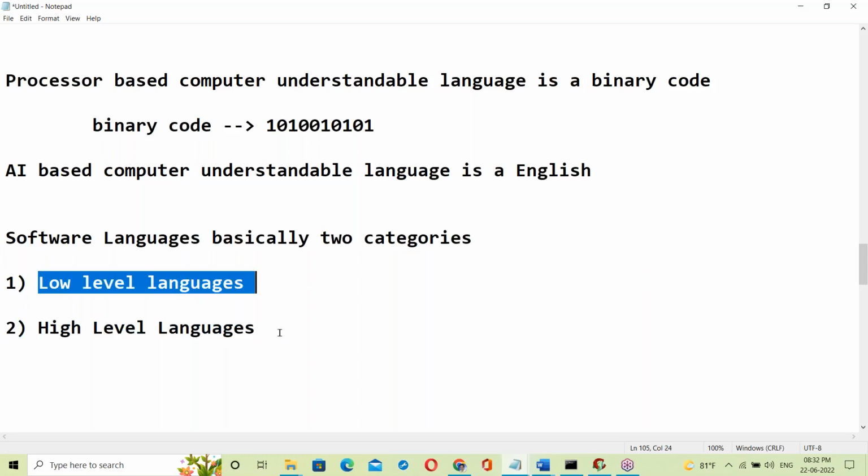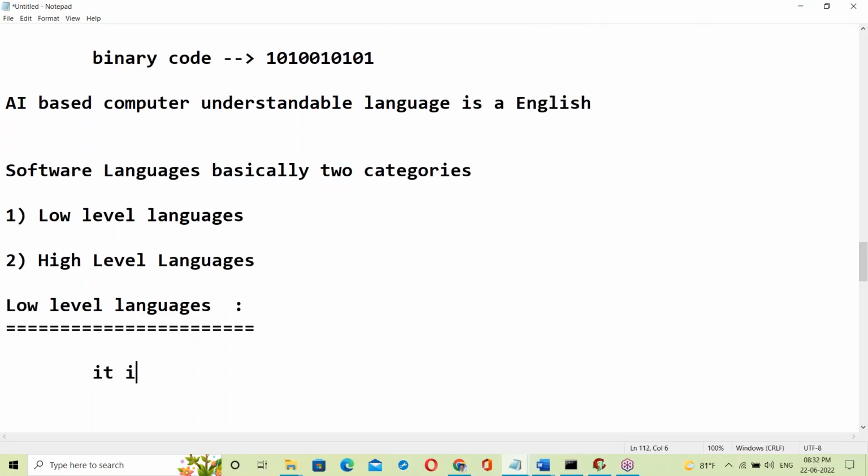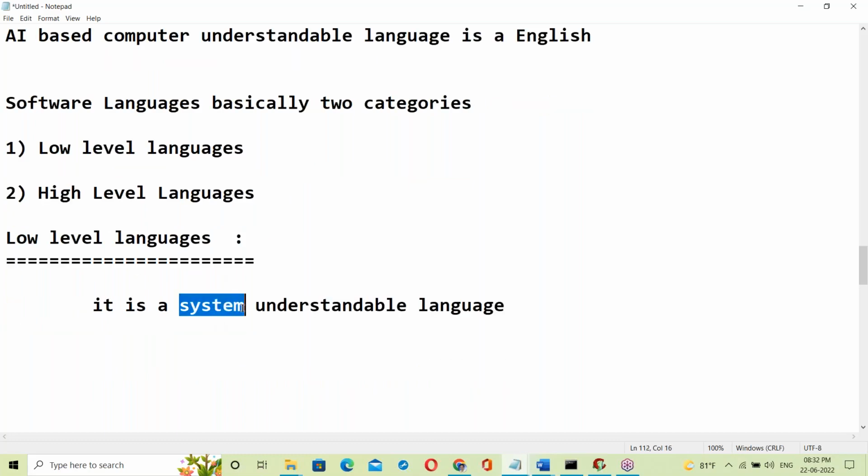So what is a low level language? It's a computer understandable language. A low level language is a system understandable language. System means processor. Processors like 8085 and 8086.